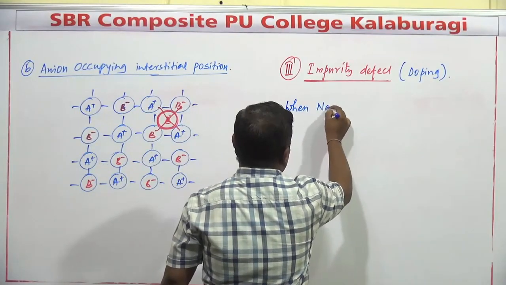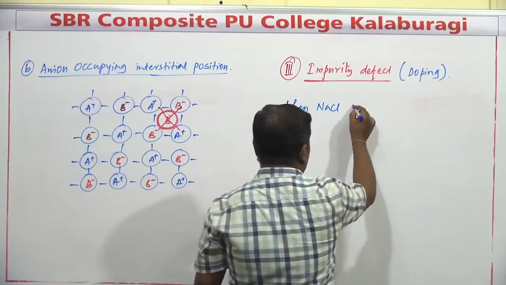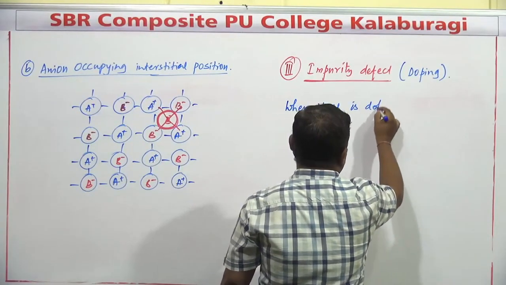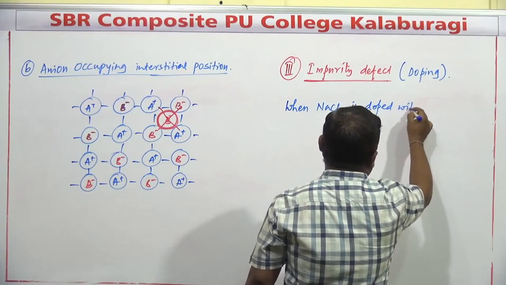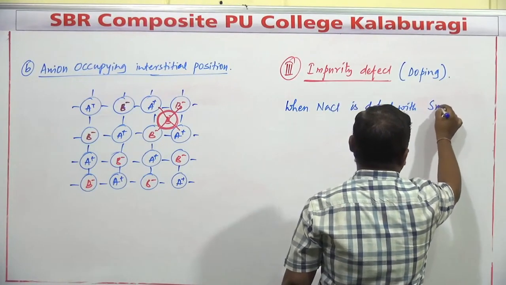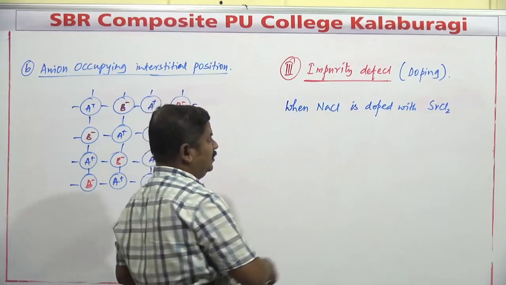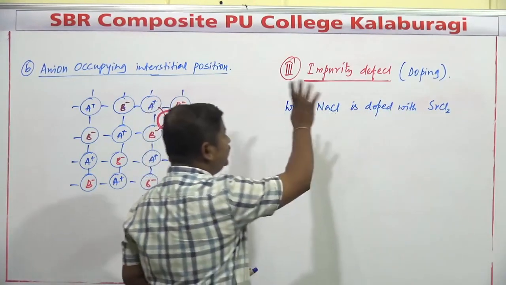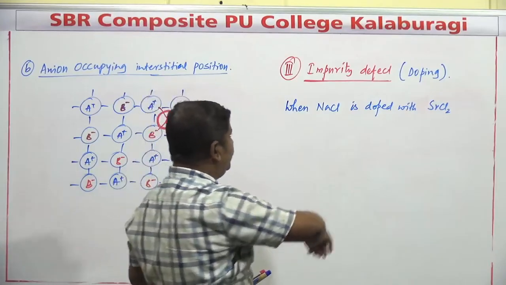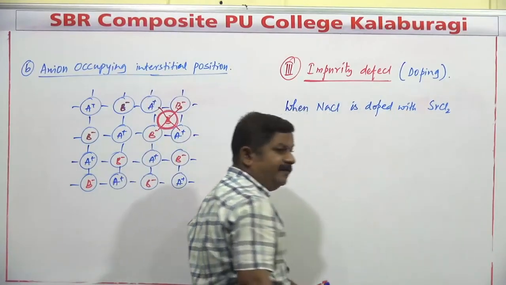When sodium chloride NaCl is doped with strontium chloride, or any alkaline earth metal halide, this defect is generally observed. It is called the impurity defect.